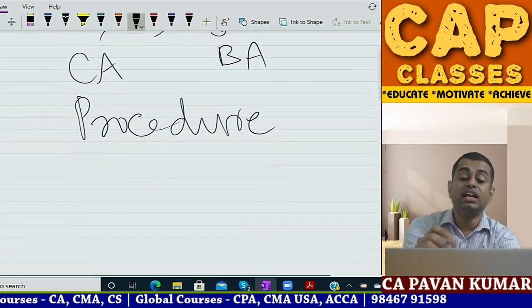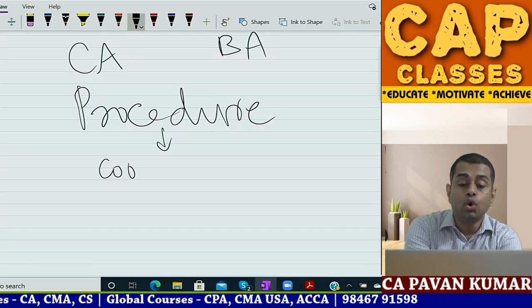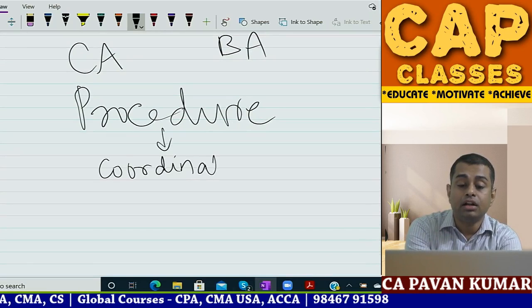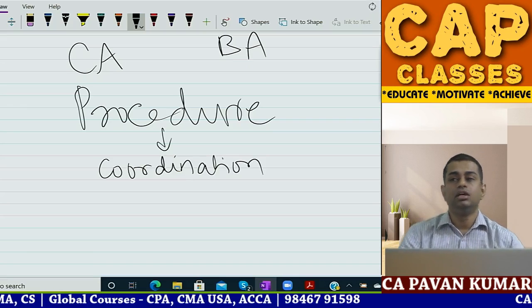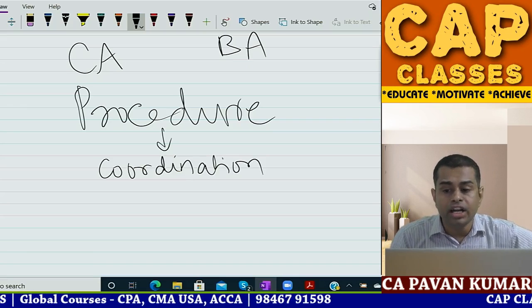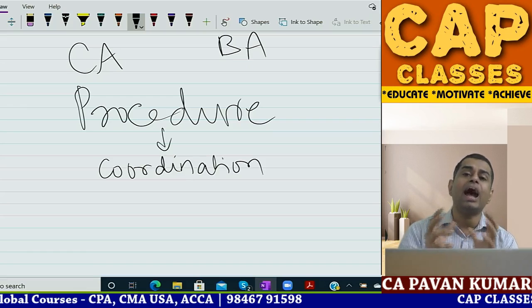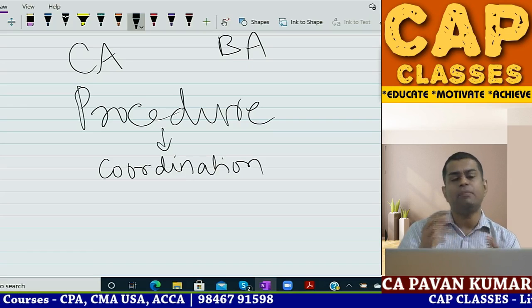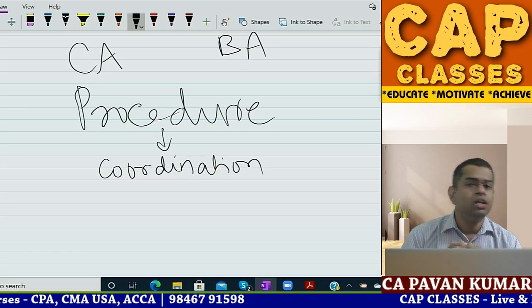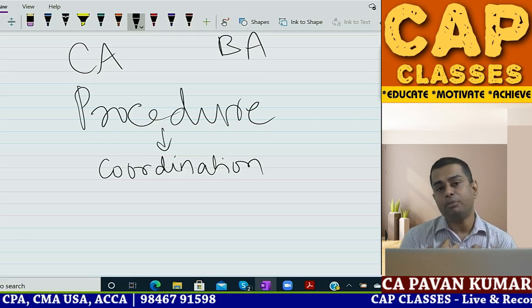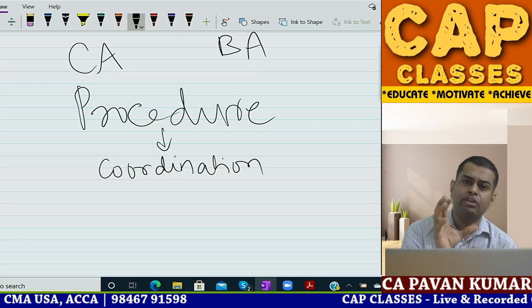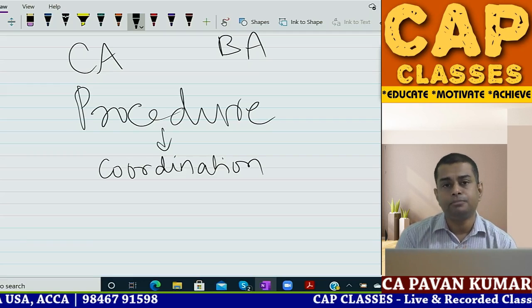This procedure is for coordination, so that there will be no gap between the understanding, communication gap or understanding gap. So simple. I was appointed as branch auditor of one of the branches of Andhra Bank long time back.